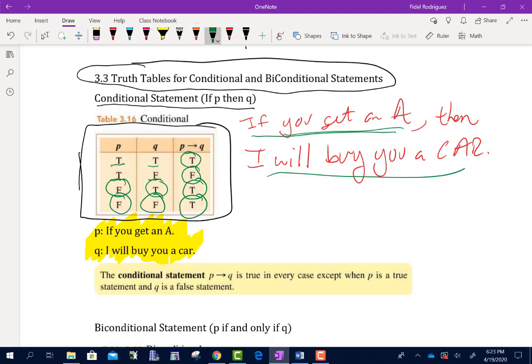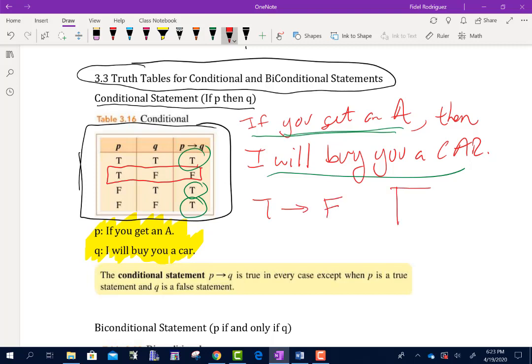So this idea here, guys, what I'm trying to illustrate is the understanding of what if P, then Q means. The one thing I want to mention is that if P, then Q is always going to be true unless we have a true statement in the beginning and then a false statement, then the overall answer will be false.